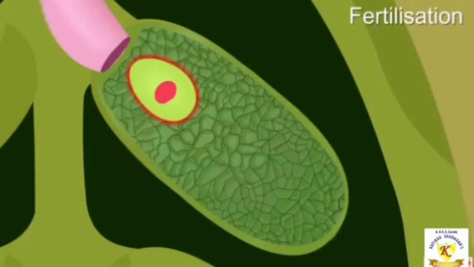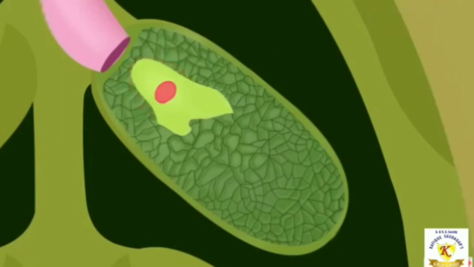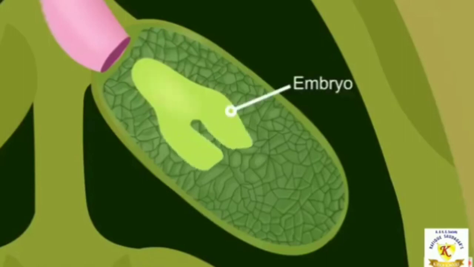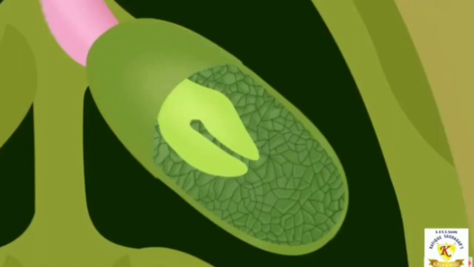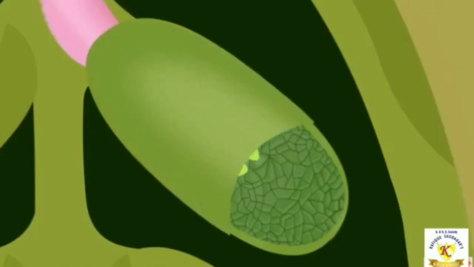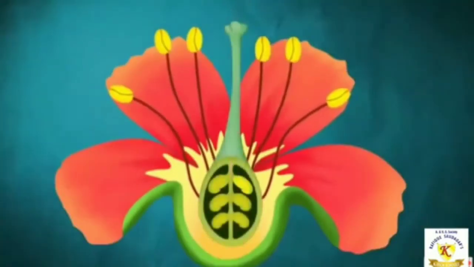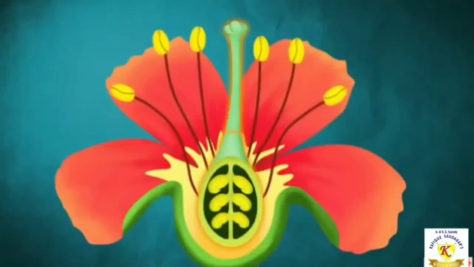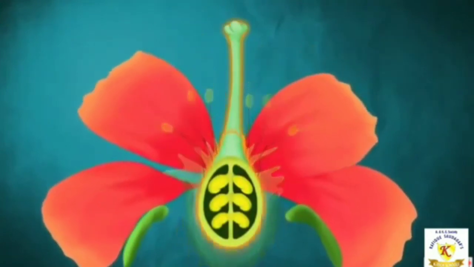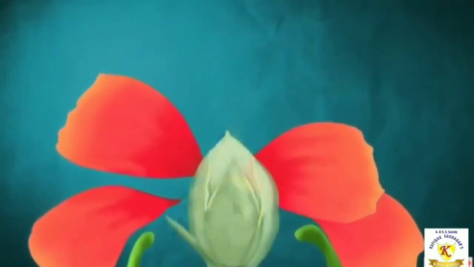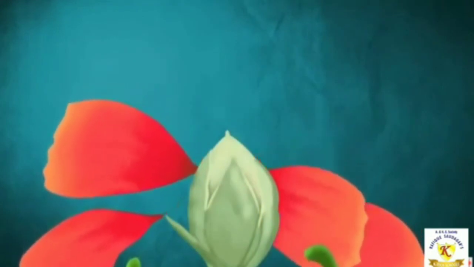The zygote formed after fertilization then divides several times to form an embryo inside the ovule. The ovule develops a tough coat and changes to a seed. The ovary, on the other hand, ripens and forms a fruit around the seed.